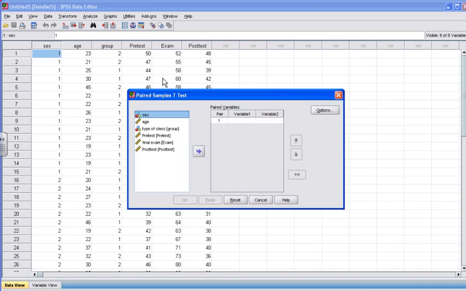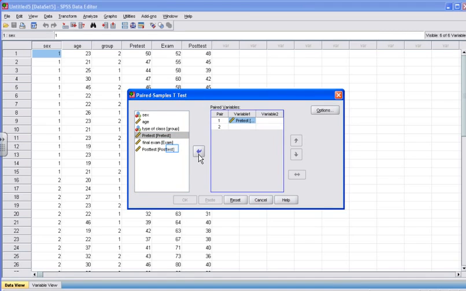Click on one of the variables that you are interested in comparing for each of the subjects. Pretest is one of these variables. Click Pretest. Then click the arrow button to move the pretest variable into the variable 1 spot.